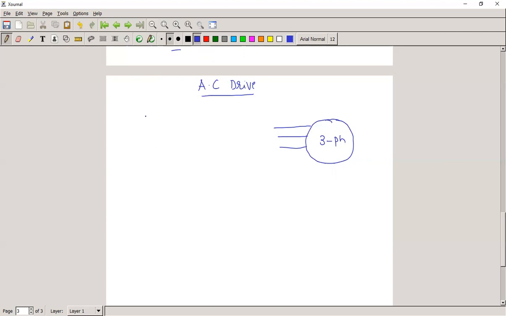The first one is the armature voltage control. The second one is the V by F control. This is a very important control. Third one is the pole changing method.